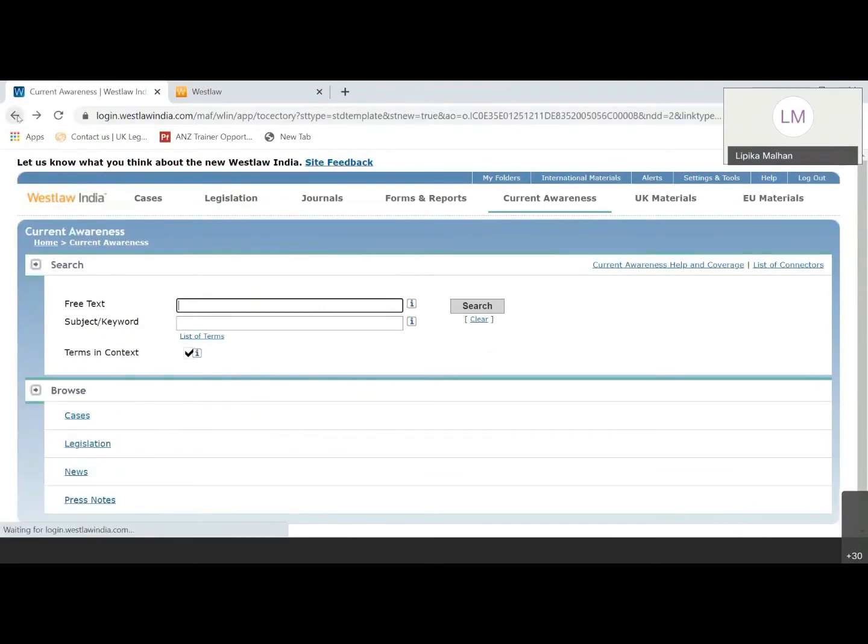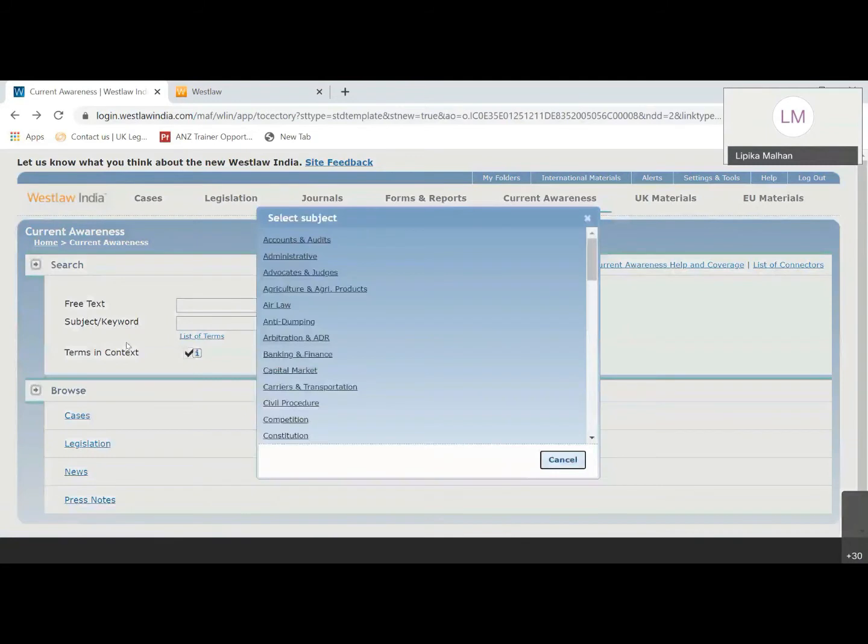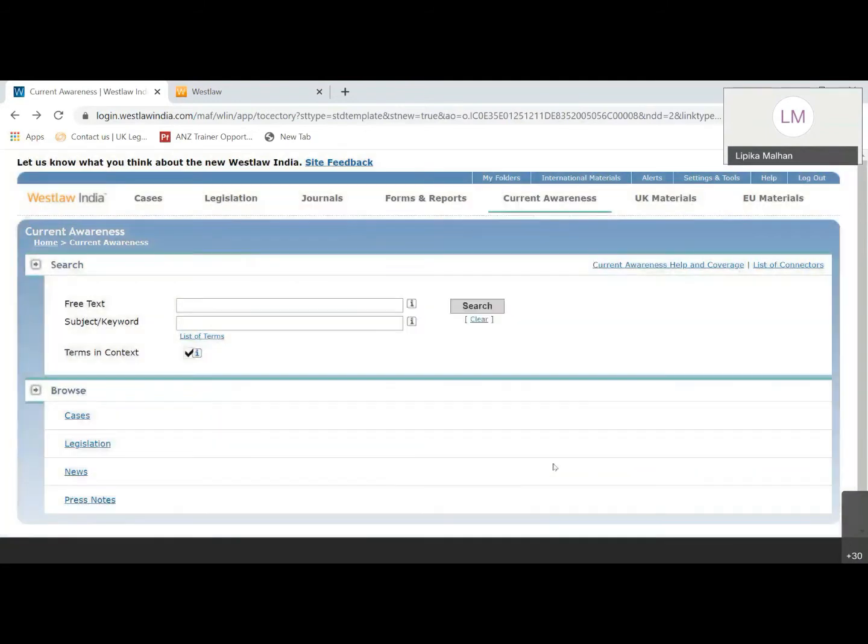In case you don't want to browse the section, you can also search here. If you are searching any keyword, you can put that in free text. You also have an option to select the subject. If you want to see what latest data is available related to any particular subject, you can select from the list of terms which are provided here. So this is for Indian content. For India, you will find everything on the top.